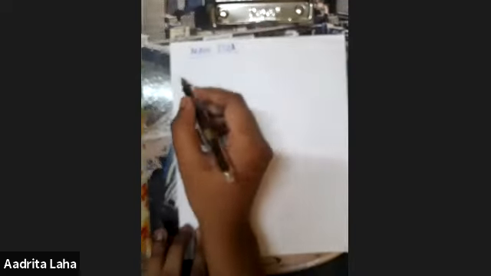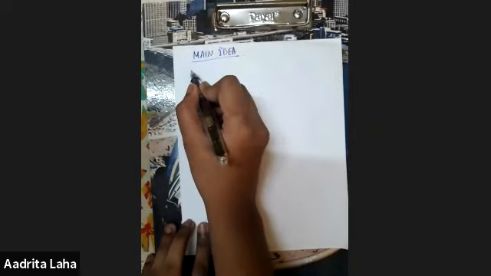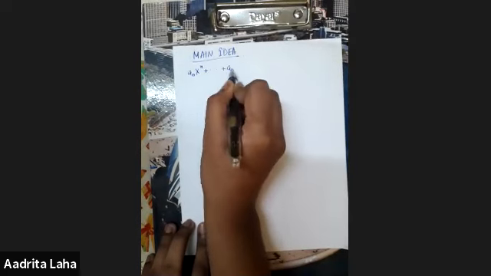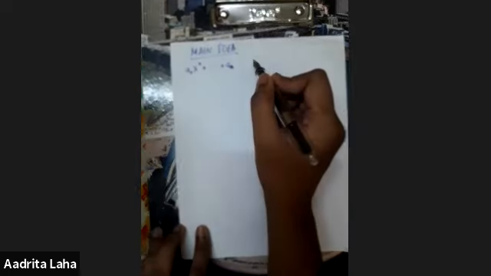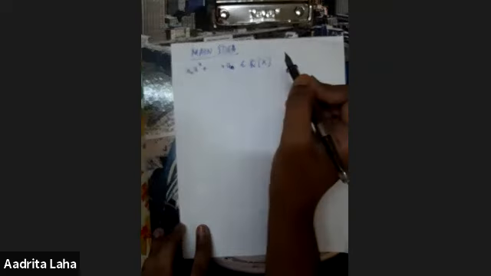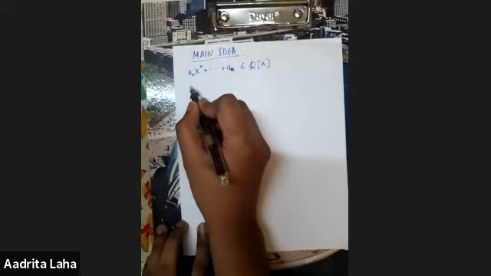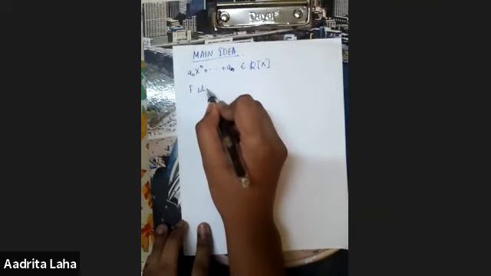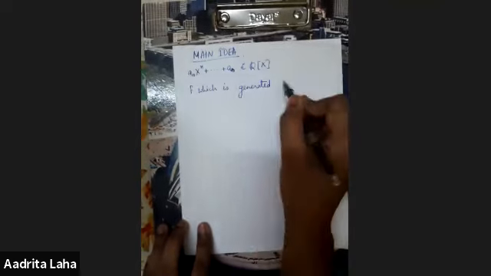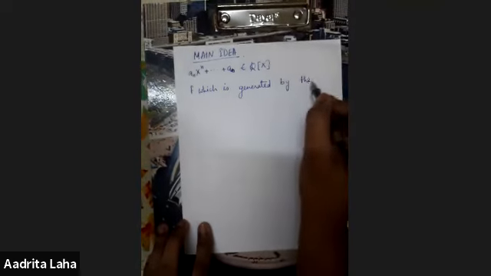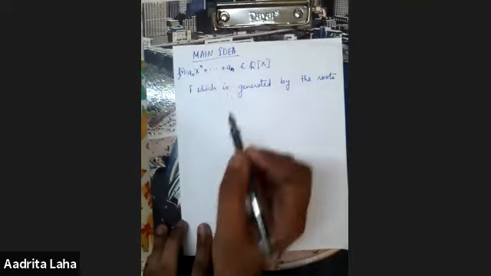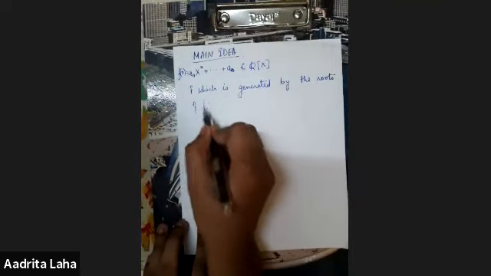So we take a polynomial, say a_n x to the power n plus up to a_0, which is, let us say, over the rationals. It's a rational polynomial, and we look at the field F which is generated by the roots. So if this polynomial is f(x), it's generated by the roots of f(x).